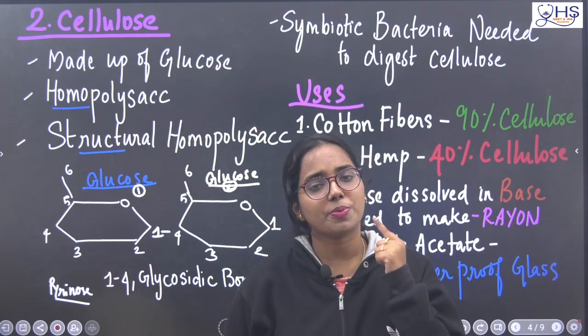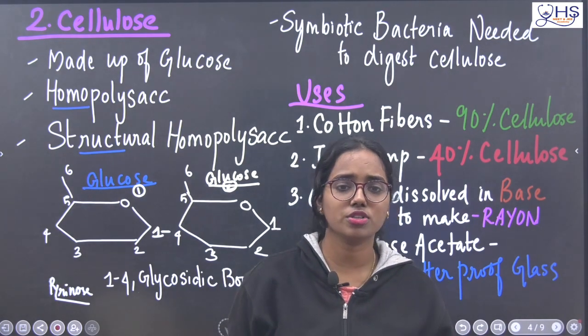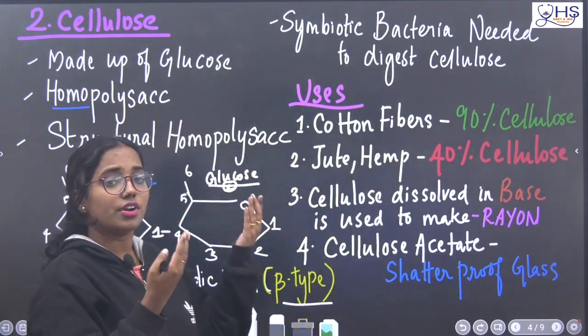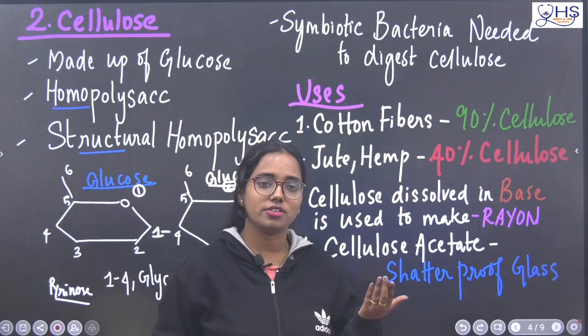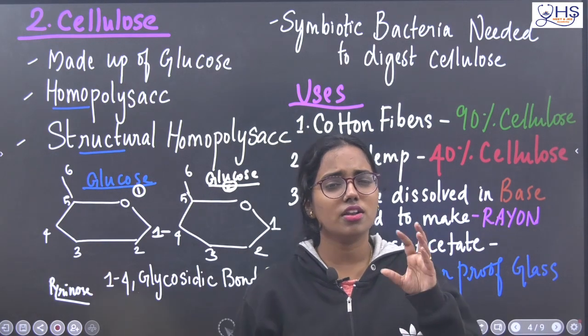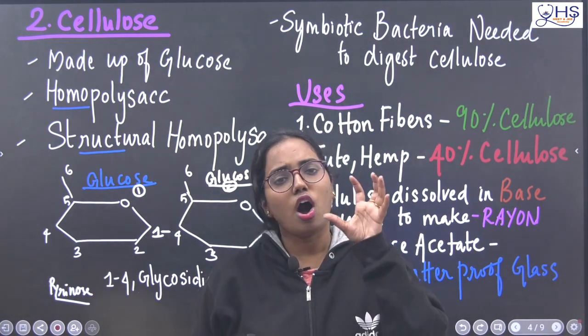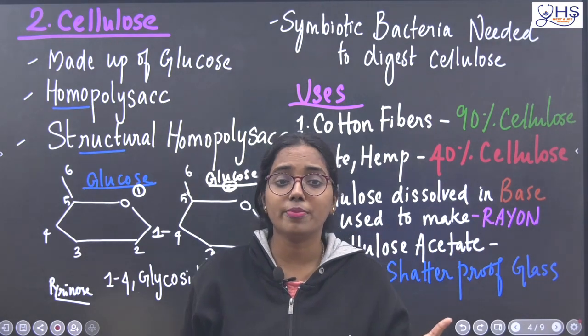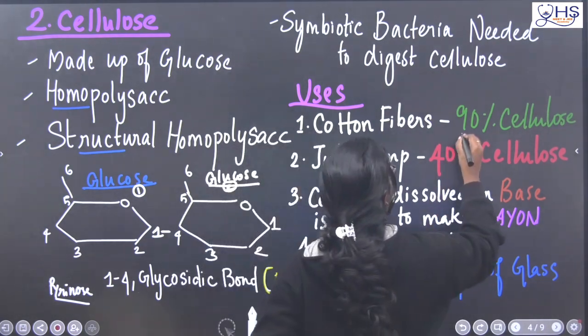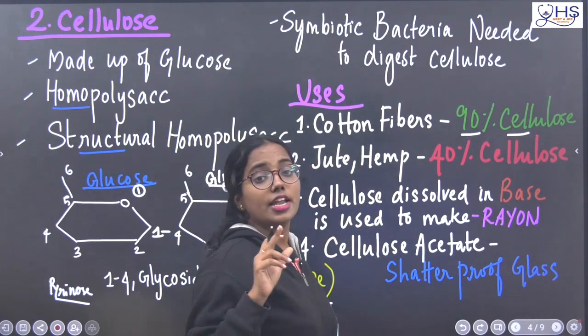Okay, where are the practical applications of this cellulose, where do we use cellulose? You can read from these letters itself. So whenever we go to a sari shop, right, cottons are always a little bit costly. The pure cotton, how can you differentiate the pure cotton from the ordinary cotton? Cotton fibers are actually made up of 90% cellulose. It is made up of 90% cellulose.